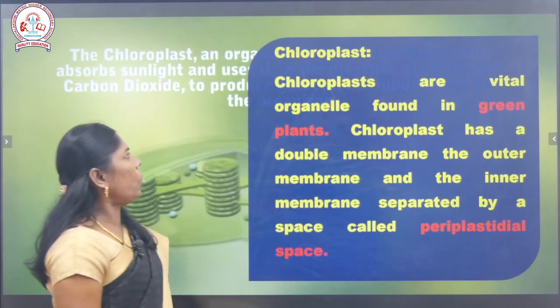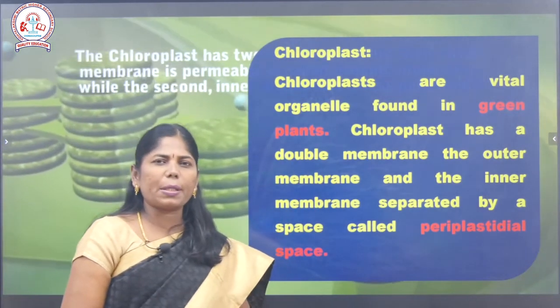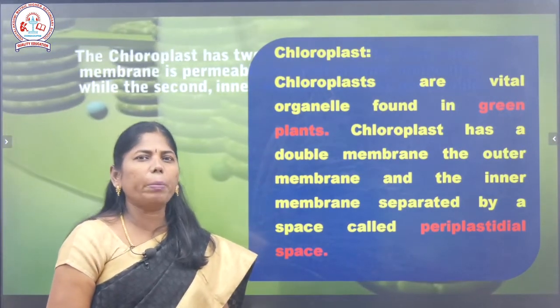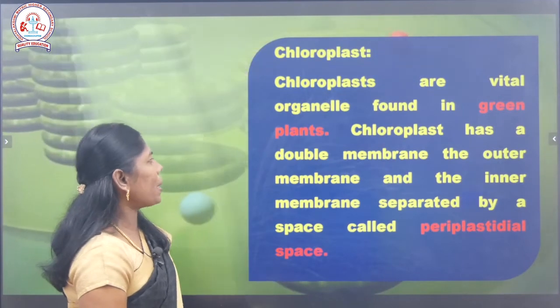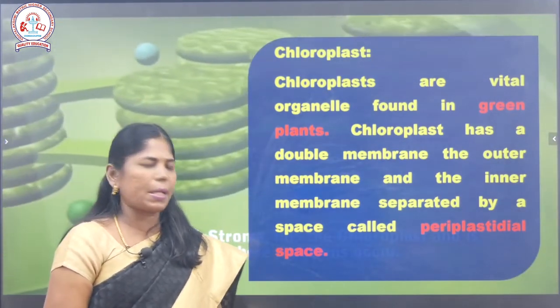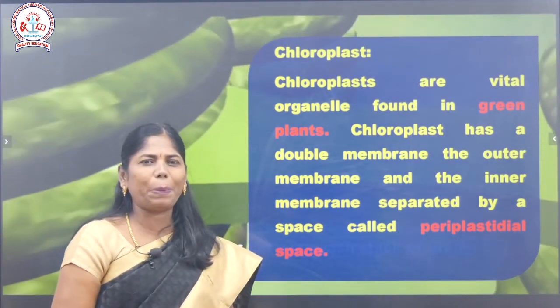So the chloroplasts are the vital organelle found in the green plants, as already said, because of the presence of the chloroplast, they can prepare their food material. So chloroplast has a double membrane, as I already said, the outer and inner membranes are present. That is separated by a space, that space is known as the periplastidial space.